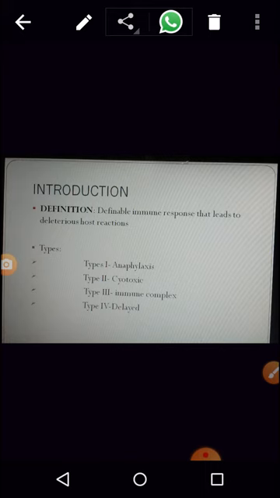The reaction caused by your immune system to destroy the tissues, which leads to the destruction of your tissues, is called hypersensitivity. Now it can be classified into type 1, type 2, type 3 and type 4 hypersensitivity. Today let us study type 1 hypersensitivity. It is also called anaphylaxis or anaphylactic reaction. It is also called an allergic reaction.